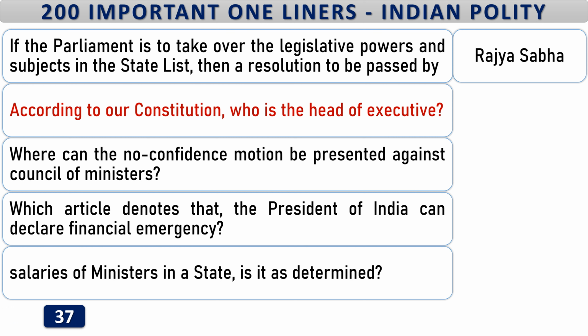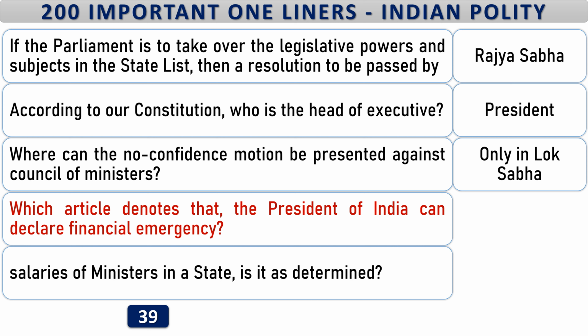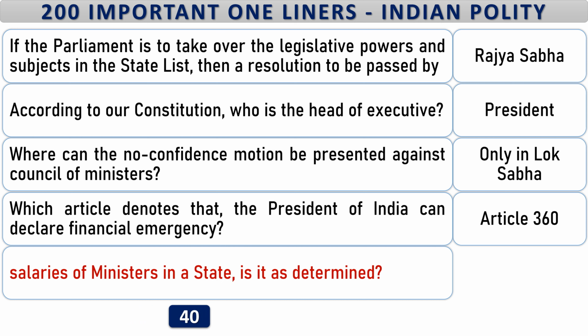According to our Constitution, who is the head of executive? President. Where can the no confidence motion be presented against Council of Ministers? Only in Lok Sabha. Which article denotes that the President of India can declare financial emergency? Article 360. Salaries of ministers in a state is determined by whom?